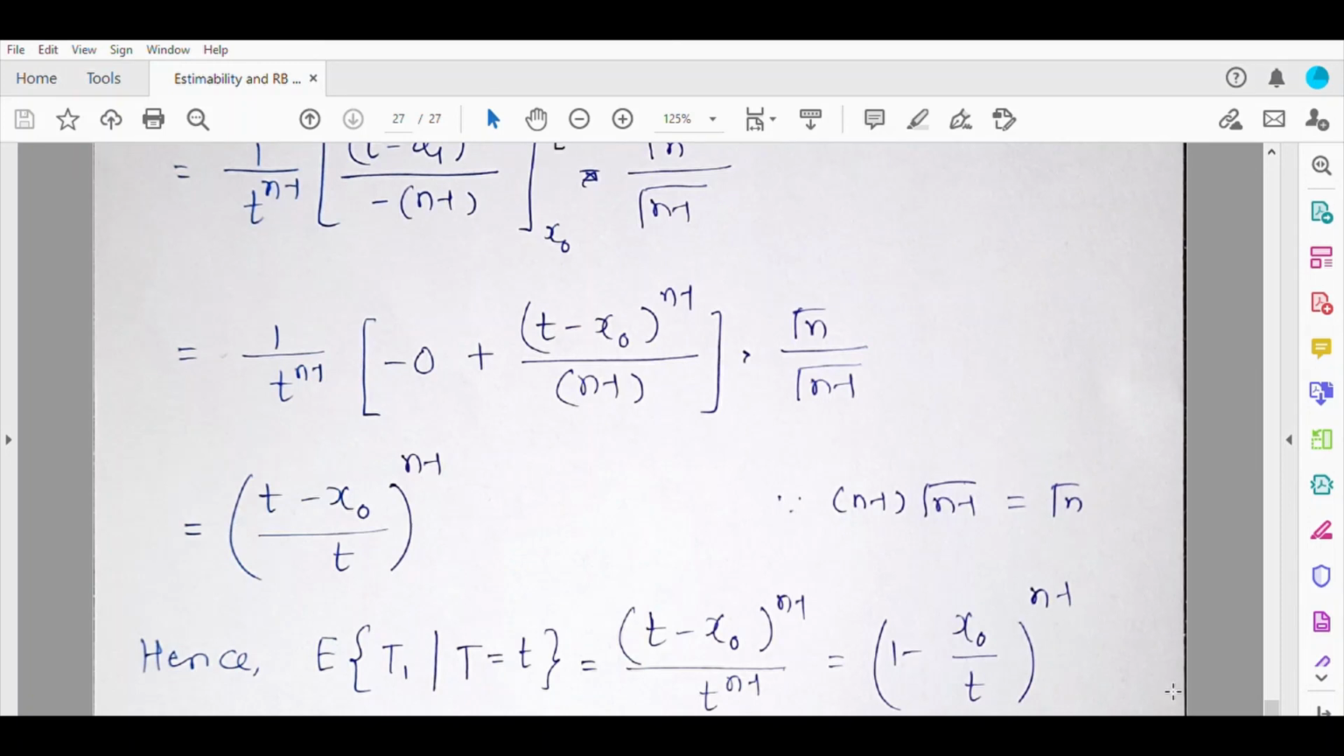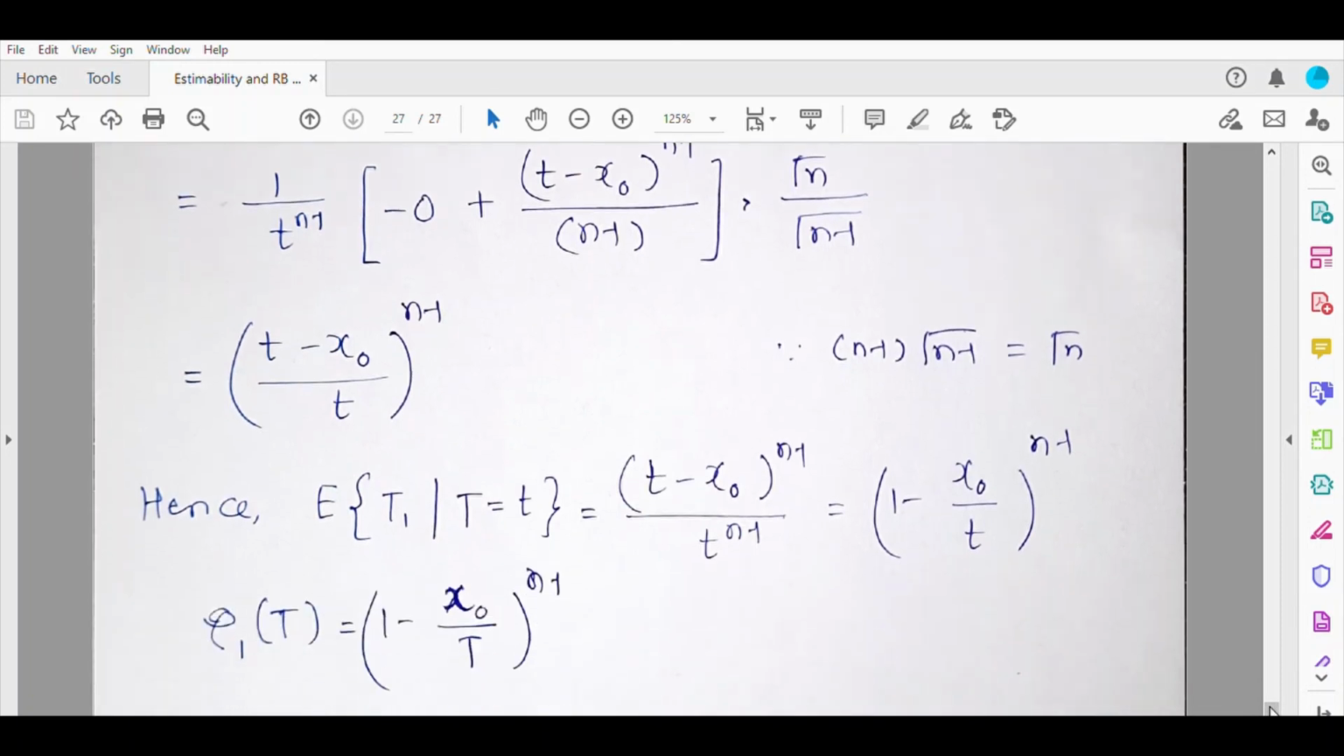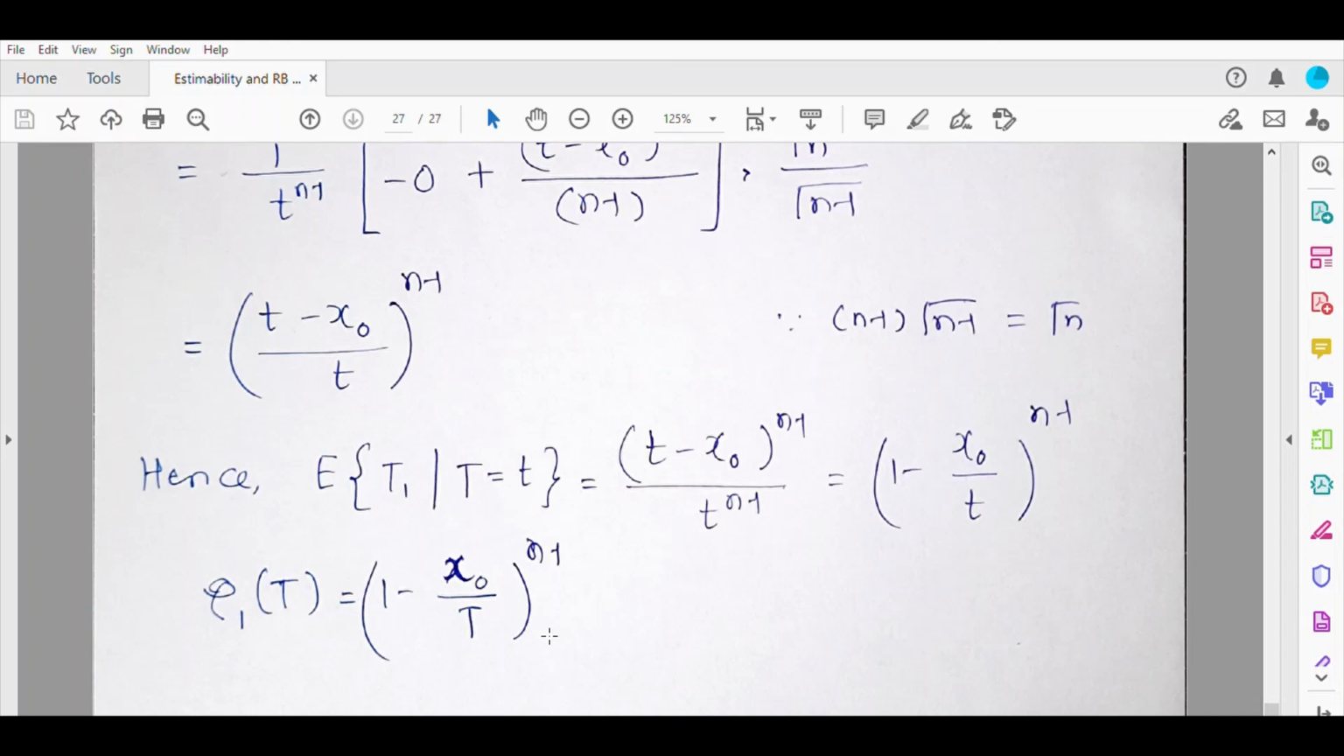So this is the Rao-Blackwellized version of t1 with respect to t. So 1 minus x0 by t raised to n minus 1. This is an unbiased estimator of psi theta with variance lesser than the estimator t1.